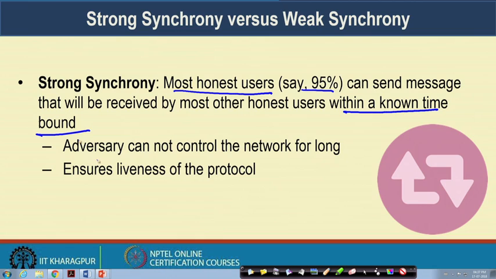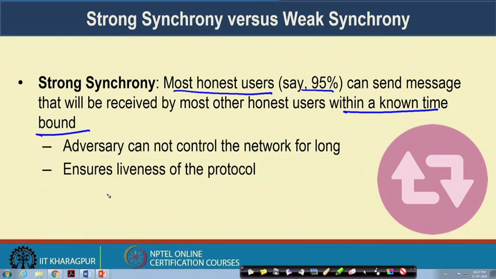So, in that case, when the network is in strong synchrony, the adversary cannot control the network for long duration, because the honest users will be able to receive the message within a finite time bound. This strong synchrony assumption is required to ensure the liveness of the protocol.